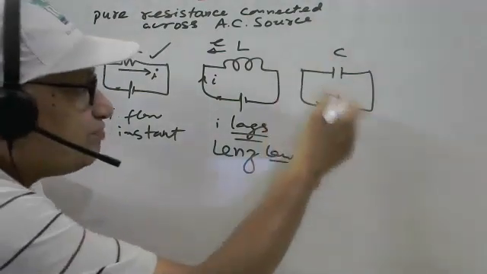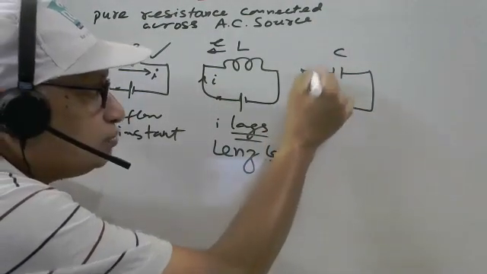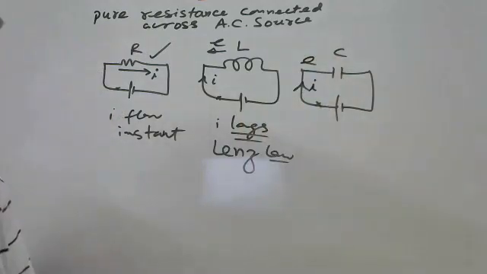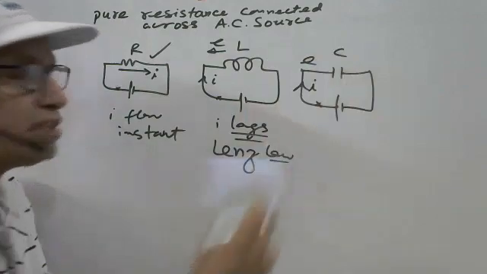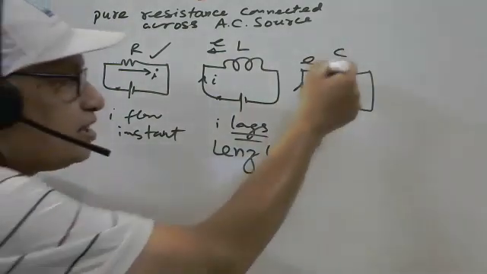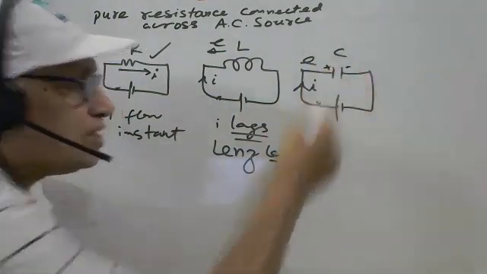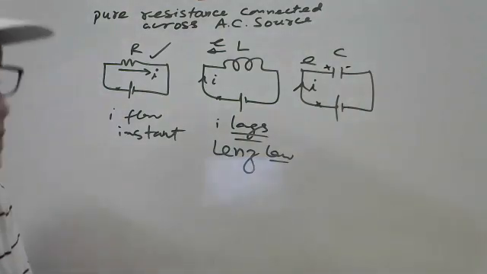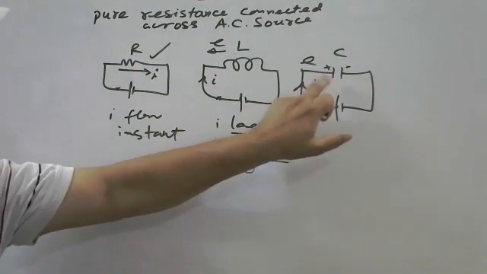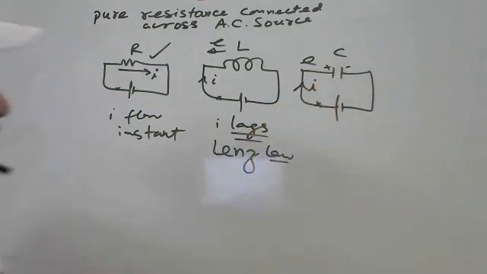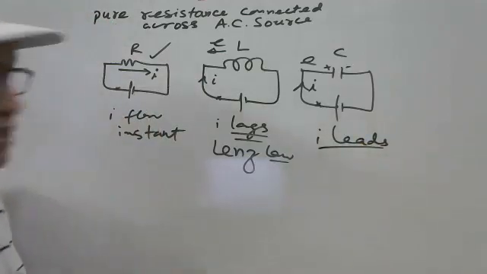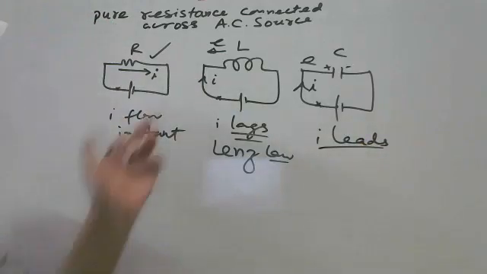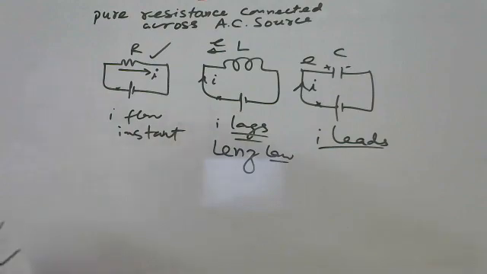But here, in the capacitor, current first comes and then voltage comes last. The reason is, if current is established in the circuit immediately, then charge develops here, the capacitor is charging, and voltage develops here. This voltage lags behind the current. So here current leads the voltage. This is the difference.